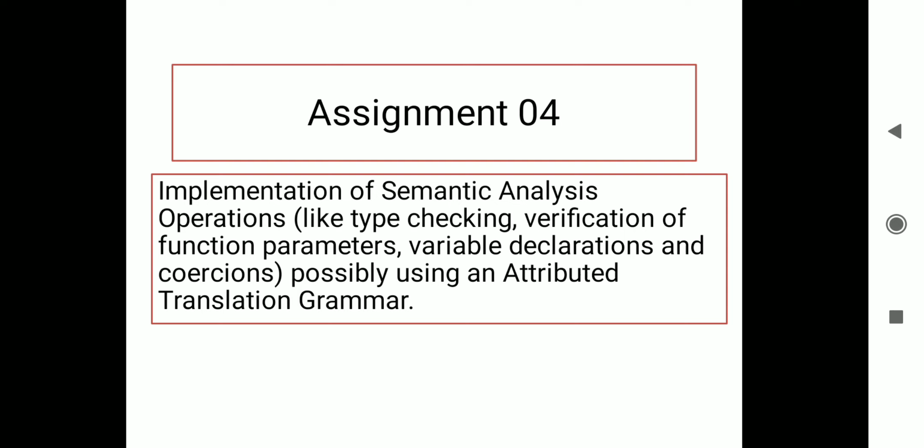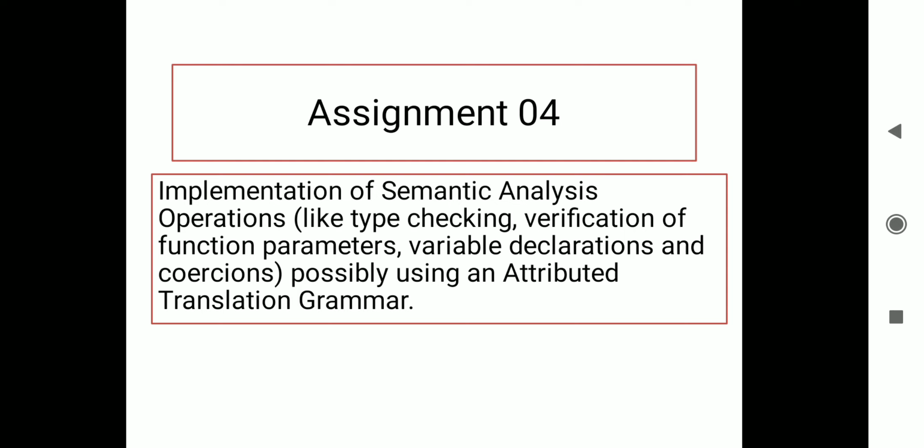Now, semantic analysis is the third phase of the compiler, which is used for type checking. If the syntax analyzer, that is the parser, gets some semantic action, then the parser is capable of performing many other things. It can perform type checking, verification of function parameters, variable declaration and coercion, and anything else that can be done by the parser when it gets some semantic analysis.